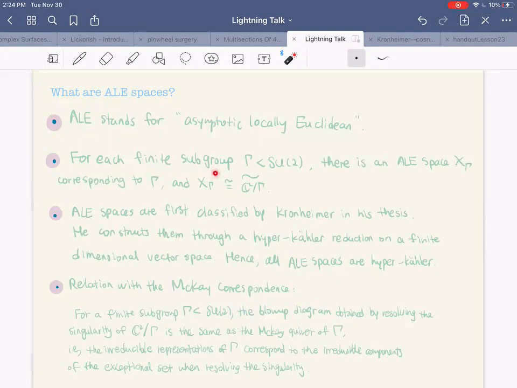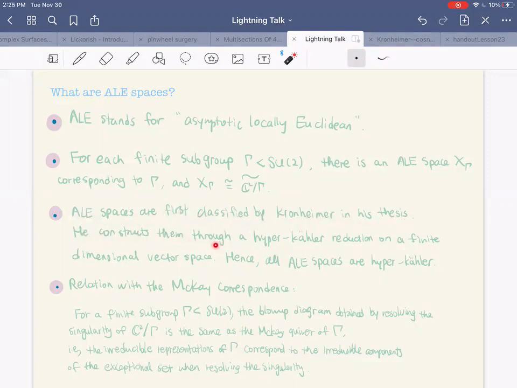For each finite subgroup gamma of SU2, there is an ALE space X sub gamma corresponding to gamma, where X sub gamma is diffeomorphic to the resolution of singularity of C2 mod gamma. Turns out that every ALE space arises this way. ALE spaces were first classified by Kronheimer in his PhD thesis.